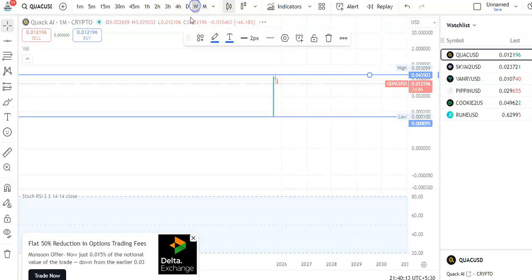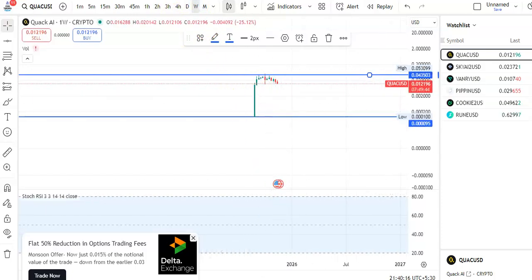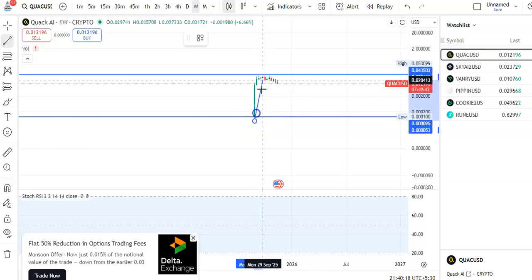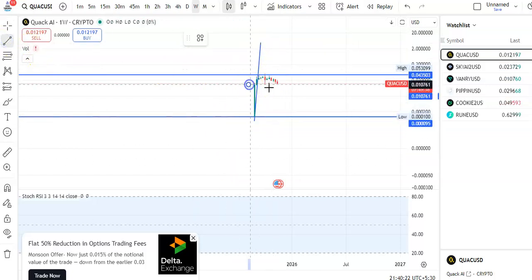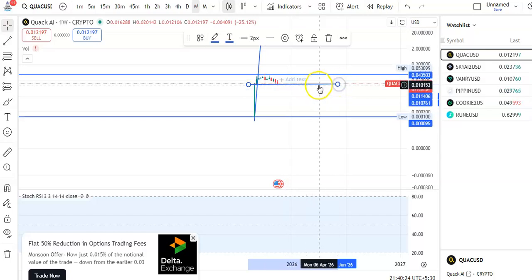If you go to the weekly chart, you can see that continuously the candles were moving in an upward direction. So this is the uptrend, and now you can see candles are moving in this channel pattern. This is the support, and within this channel pattern only the candles were moving.